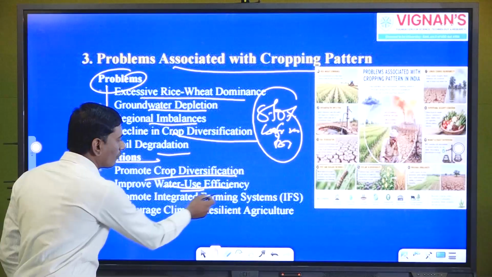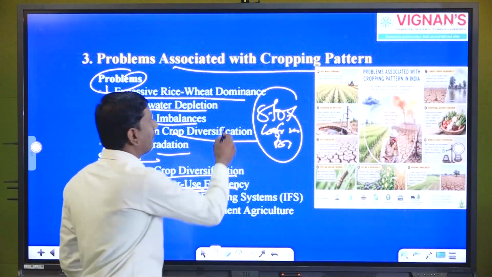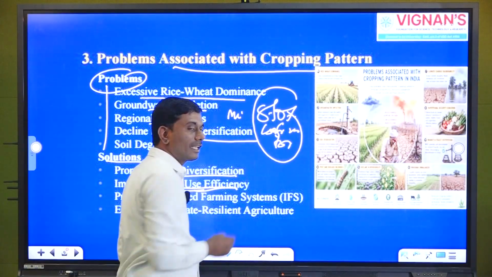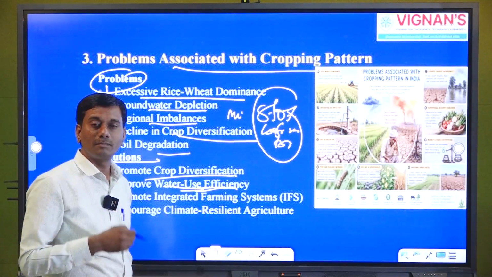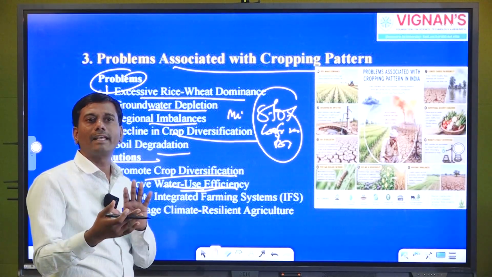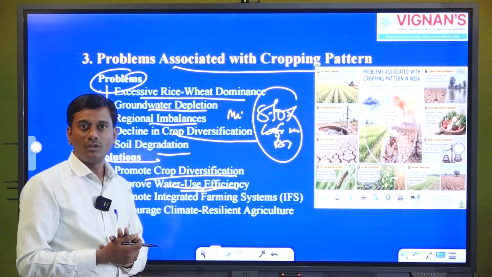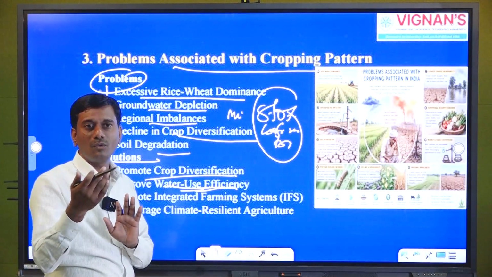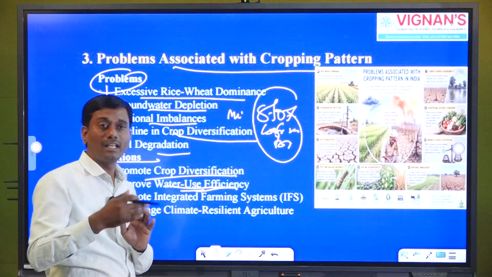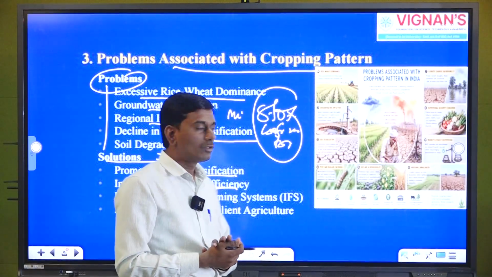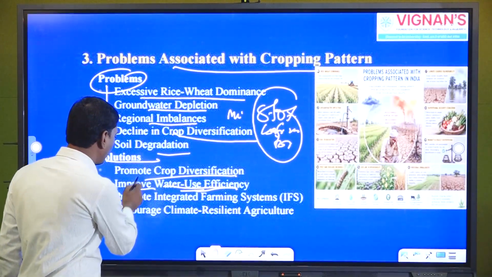Here, for water use efficiency, we can go with micro irrigation, drip irrigation, sprinkler irrigation, so that we can save water for future generations and future crops also. So at the end we can achieve water use efficiency and increase the water table. This is a very important parameter.